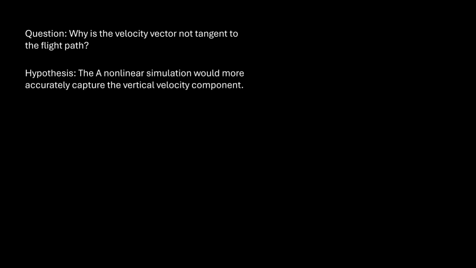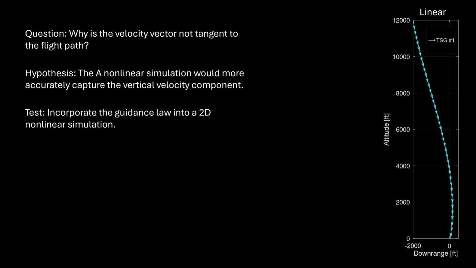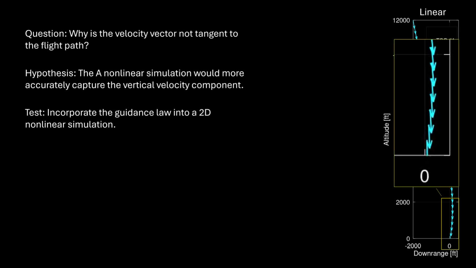My next hypothesis is that a 2D nonlinear simulation would more accurately capture the velocity. So I incorporated the terminal attitude guidance law into a planar nonlinear simulation. Here's the linear simulation from our initial study without the velocity vector tangent to the flight path.